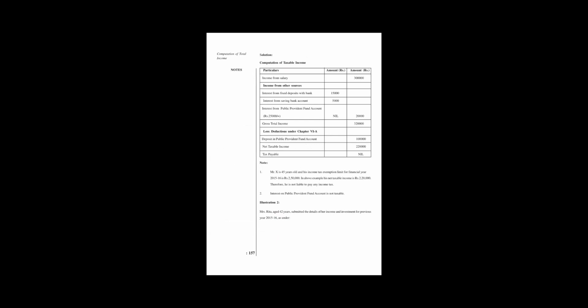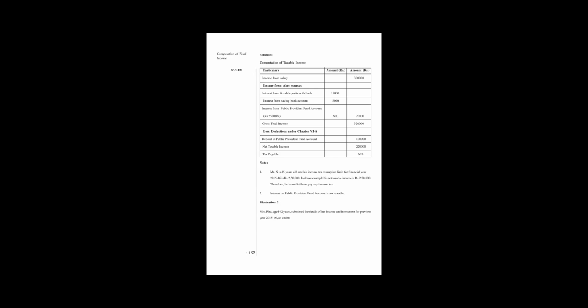Total income from salary is 3 lakh. After that, the income from other sources: fixed deposit 15,000, interest from savings 5,000, and gross PPF interest, which is nil. All together it comes to 20,000. Gross total income will be 3,20,000.